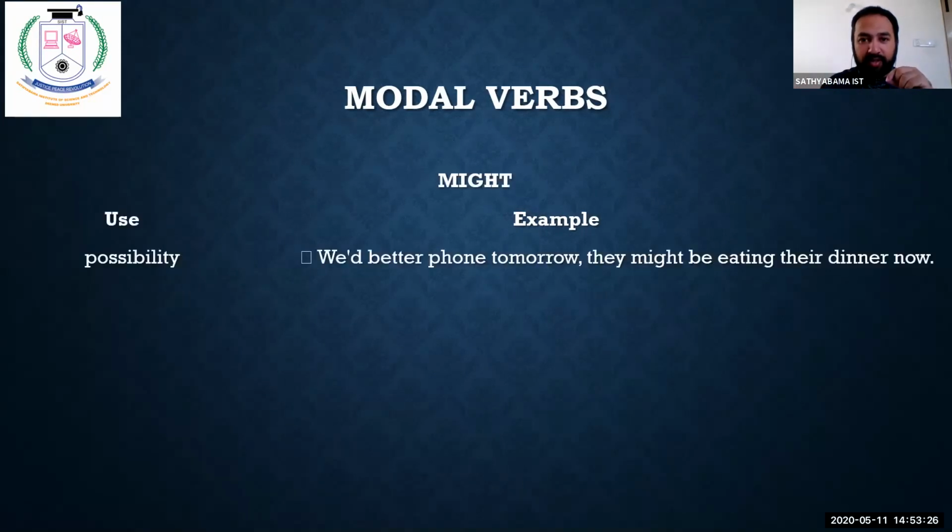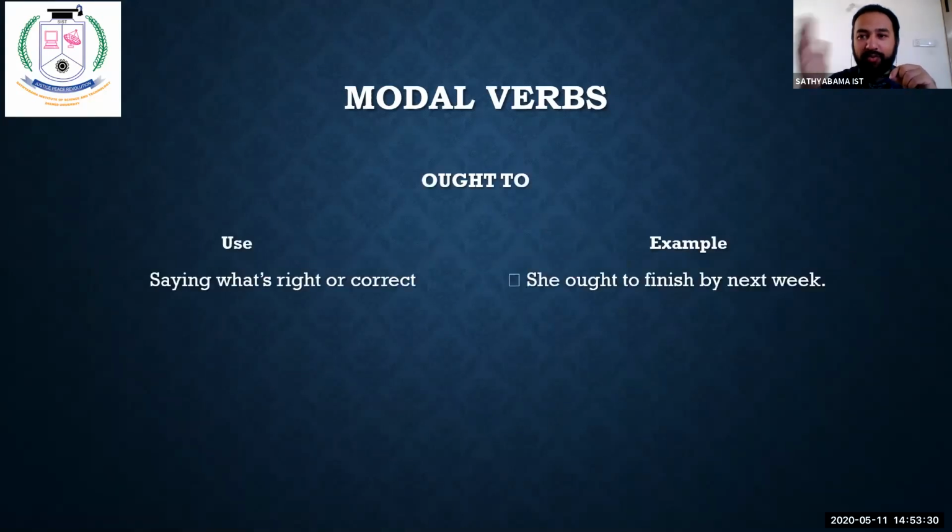Might, which is the one we just saw. We'll move on to ought to. What do you mean by ought to? That's a very, very important word. See here, she ought to finish by next week. That means, unless you do this next week, you will not get your marks. Unless you complete all your assignments, you will not be promoted to the next class. Clear? See, that means saying what is right or correct.